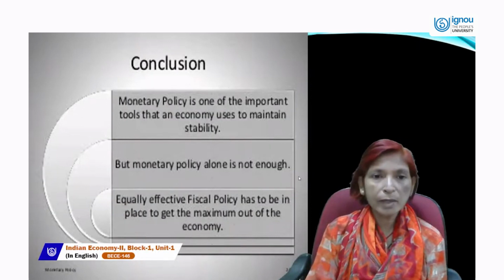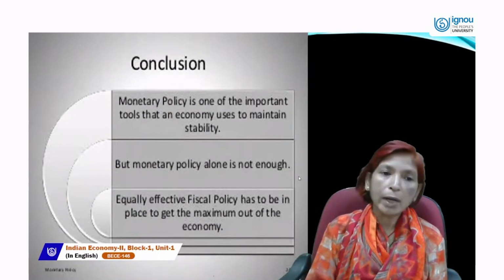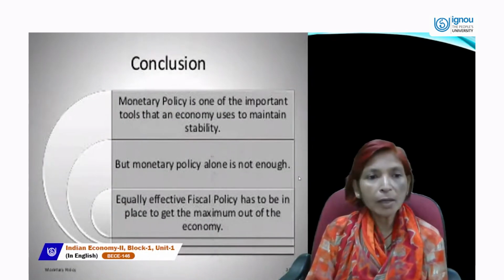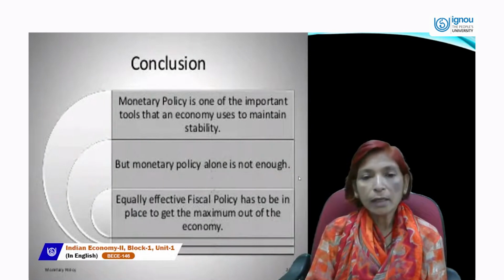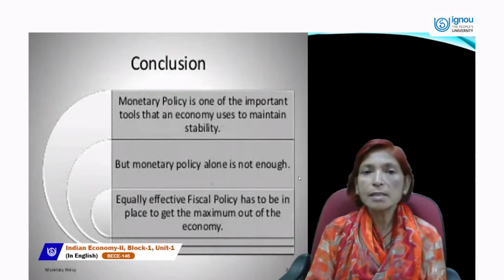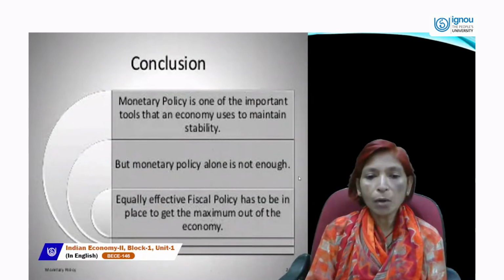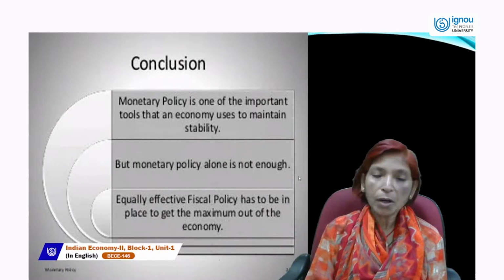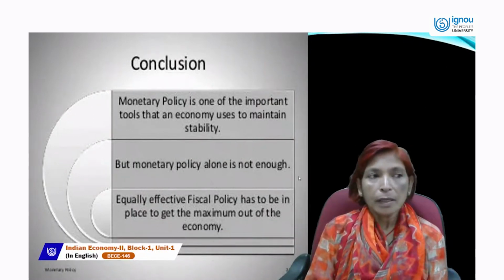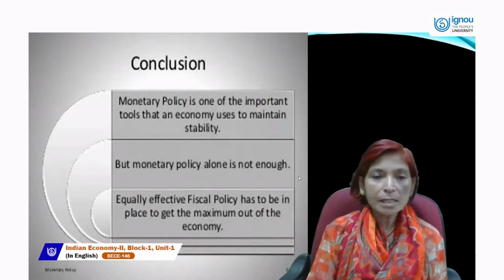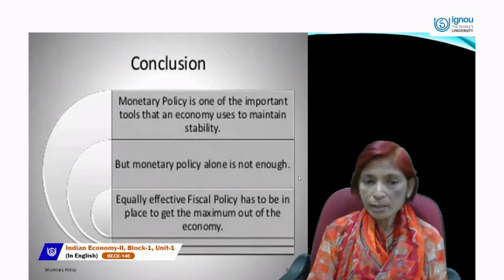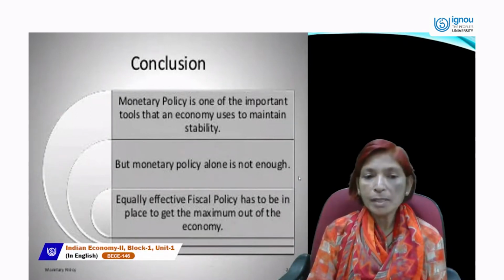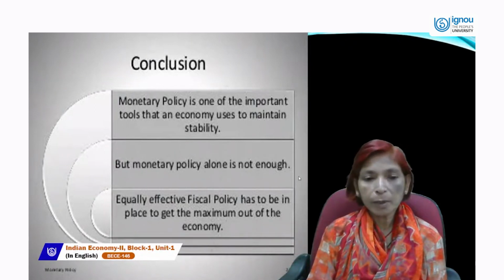In other words, we can conclude that monetary policy is one of the important tools that an economy uses to maintain stability. But monetary policy alone is not enough, because it only affects commercial banking functions and commercial banking policies, but it can't influence the whole country's people.